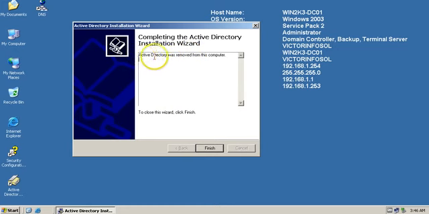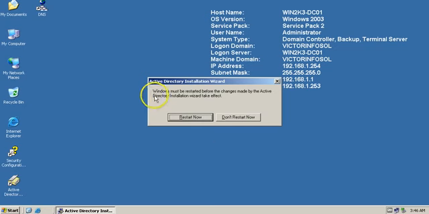Here you can see Active Directory was removed from this computer, so click on finish.